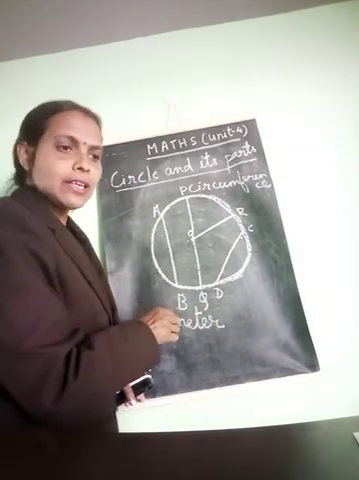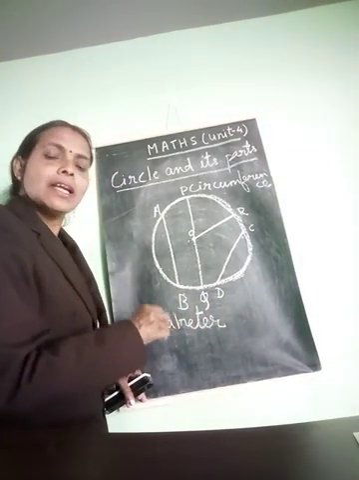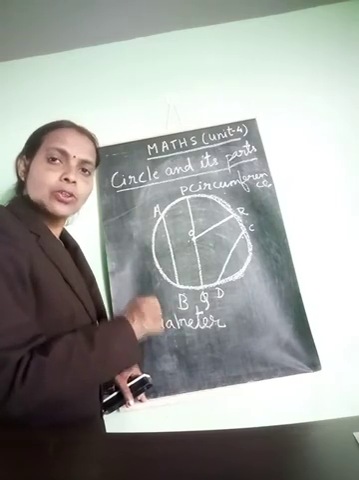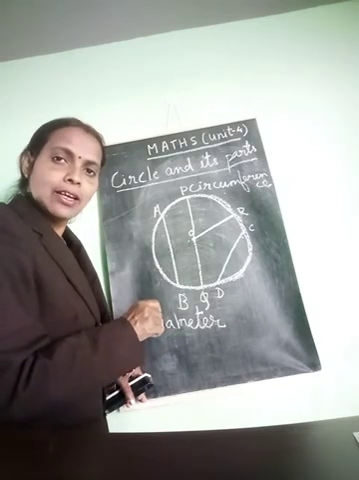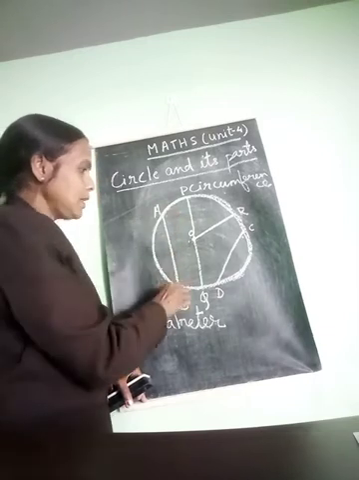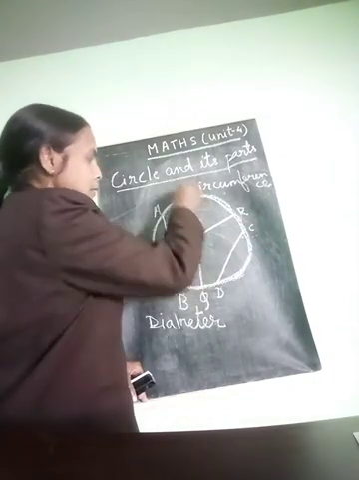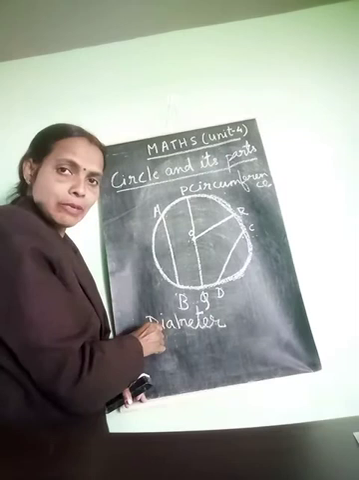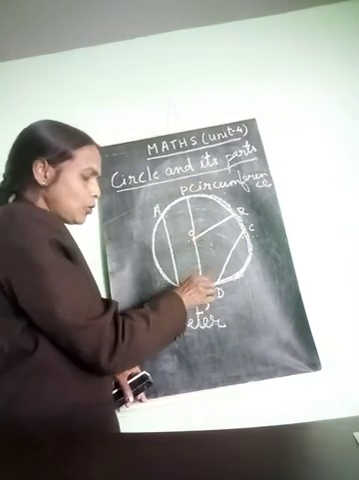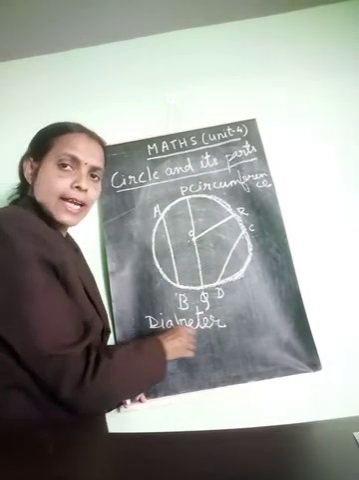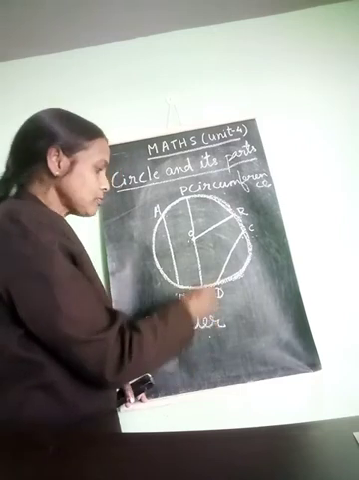What is a chord, children? A line segment that joins any 2 points on the circumference is called the chord. So this is AB, CD, PQ is also a chord, but we have a different name for this because it is the longest chord of the circle. So we call it a diameter.